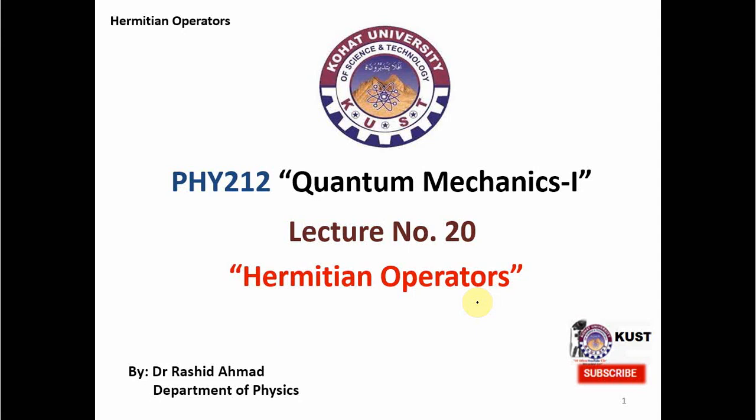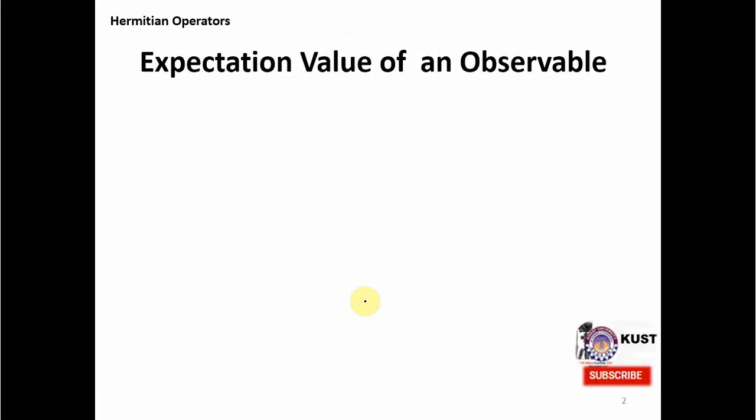Only a few operators, or some class of operators, produce eigenvalues which are real, and these are called Hermitian operators. In today's lecture, we will understand how Hermitian operators are defined and how the eigenvalues of Hermitian operators are real. So let's start with the expectation value of an observable.